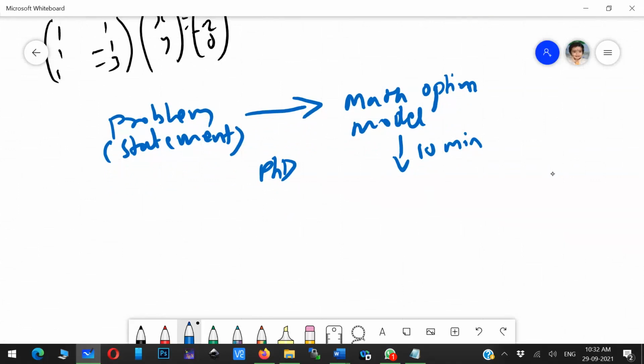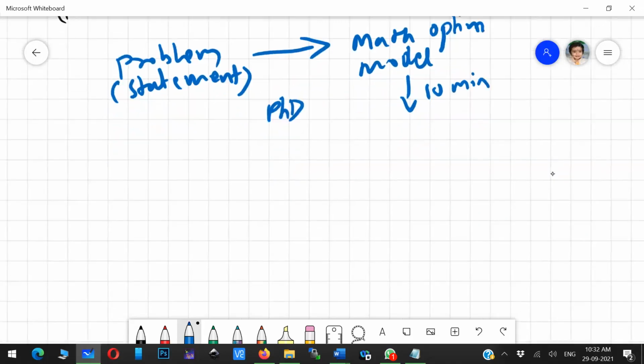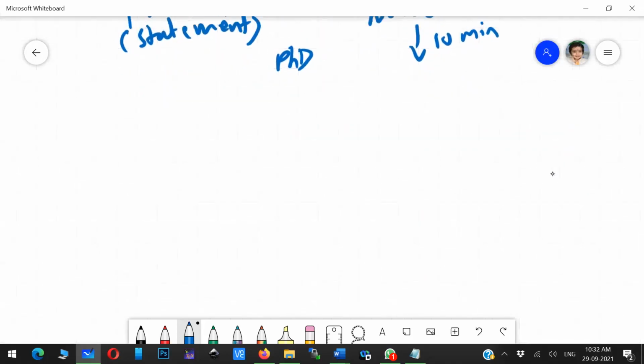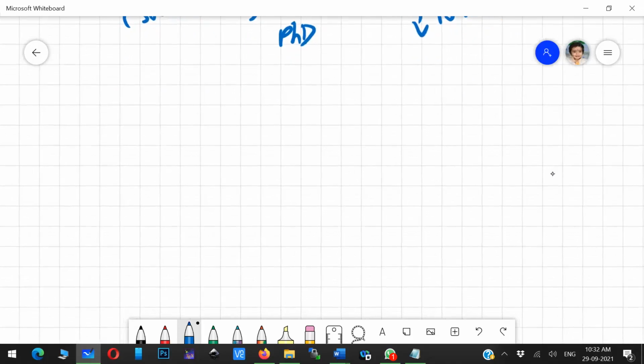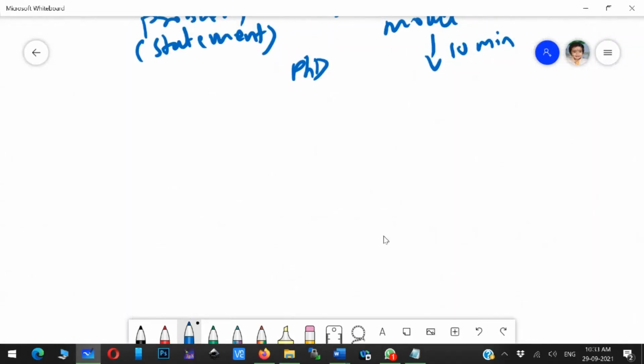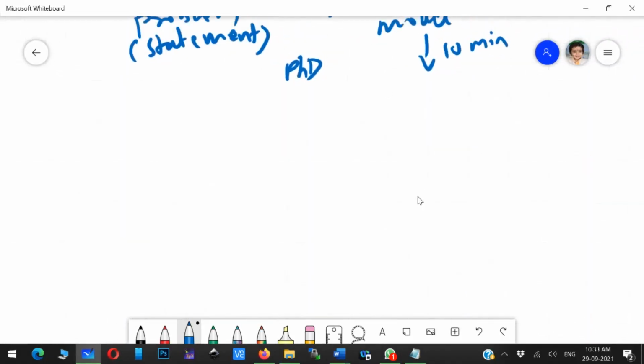Okay, let me start this one. The basic structure of an optimization problem is this, and you just have to know it. What is the basic structure?